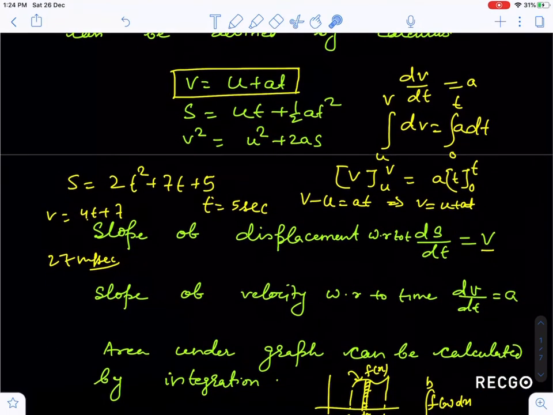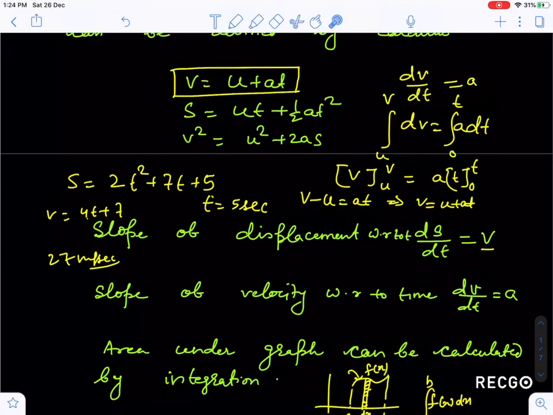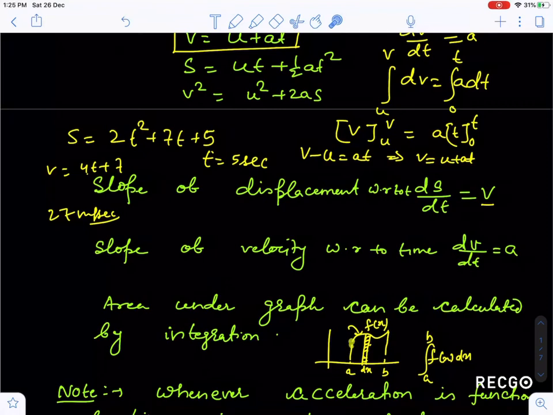Now, after this, the area under a curve can be calculated with the help of integration. Like the area under a velocity-time graph gives you displacement. The area under any graph gives you something which is calculated by the integral method. See how: I have taken an arbitrary curve, y equal to f of x. Now I have taken a strip of width dx and written f of x dx, and integrating it from the lower limit to the upper limit of the graph, you will get the value of the area under the graph. So area can be calculated by the graphical method, and the area requires integration.